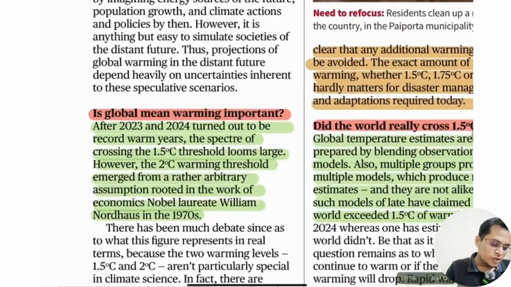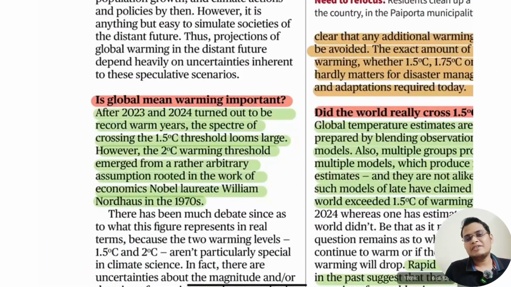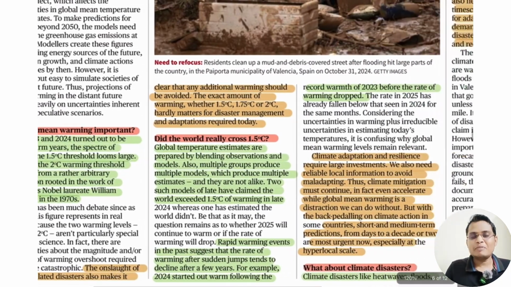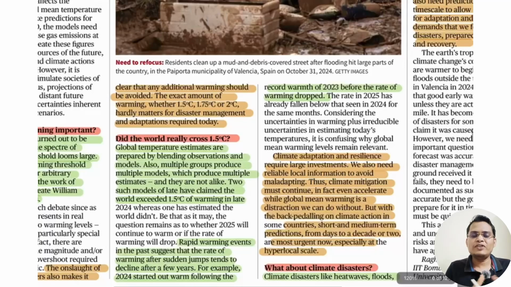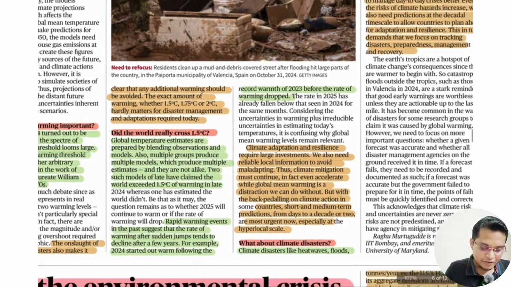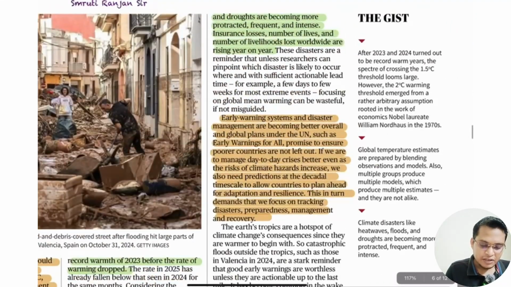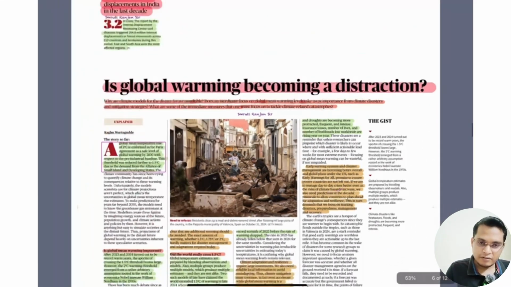Okay. So this article is talking about this limit, whether it is scientifically proven or not. But the thing is, whether it is proven or not, we need to act very fast to limit greenhouse gas emissions so that we can limit the warming and protect our environment also. And it is talking about taking action like climate adaptation. Okay. So just read it out, you'll find it and understand it.